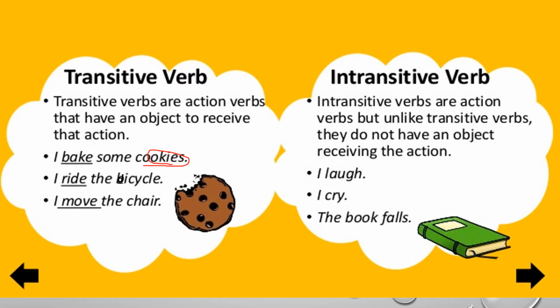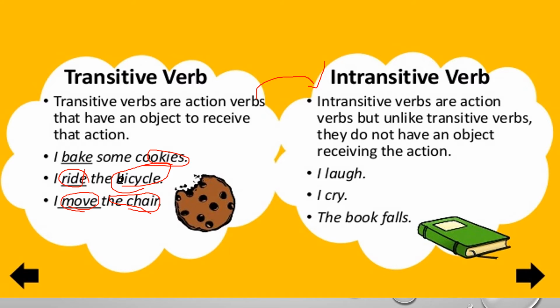The other example is I ride the bicycle. And this ride is your transitive verb. Why? Because it is having the object. And I move the chair. Move is your transitive verb because it is having the object, that is chair. Now what are intransitive verbs? Intransitive verbs are just the opposite of transitive verbs.